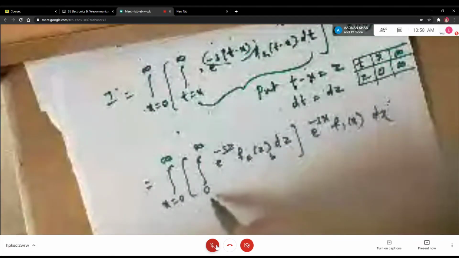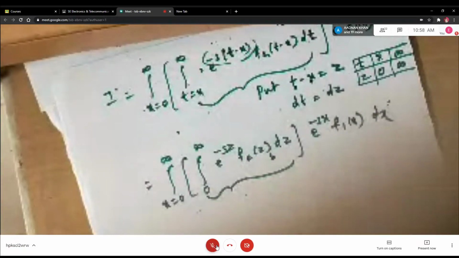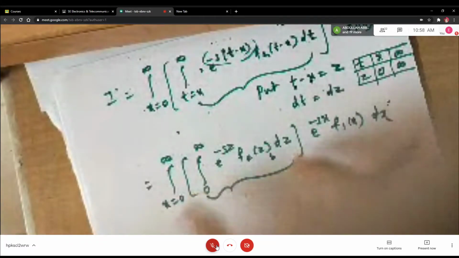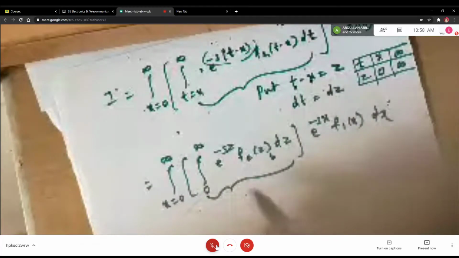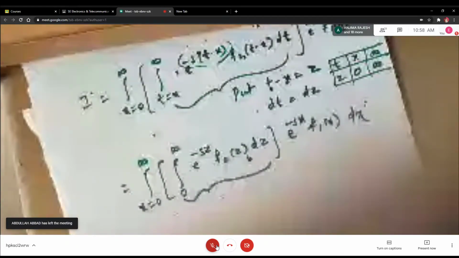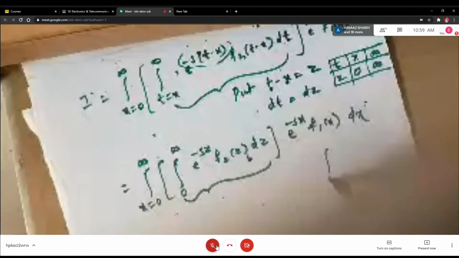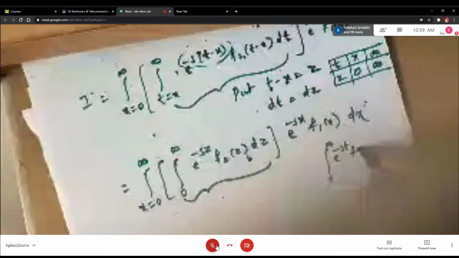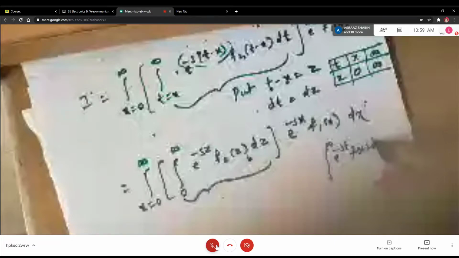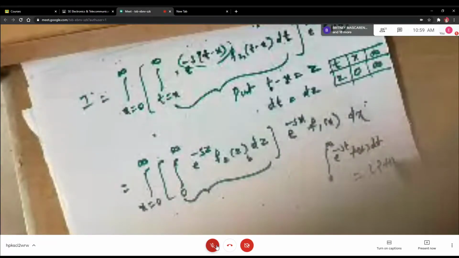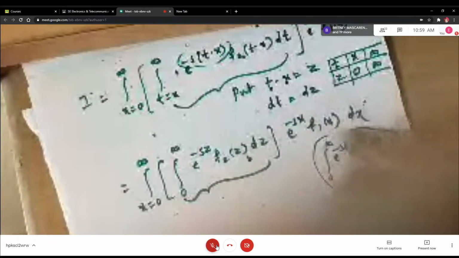Okay. Now tell me about this. What is this inside integral? Again, I will tell you to recall the original formula of Laplace transform. What is the original formula, students? 0 to infinity, e raised to minus st, f of t, dt, right? And this is L of f of t. This is the same formula which I wrote earlier, students.